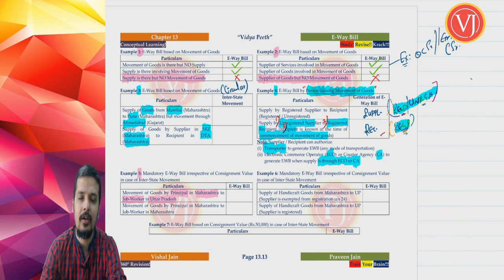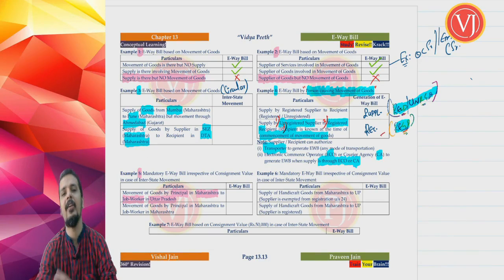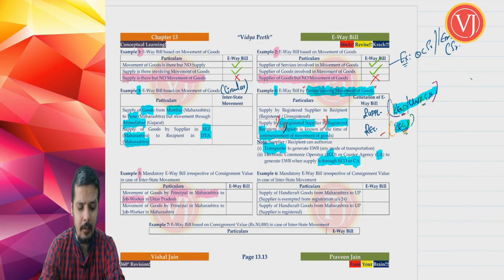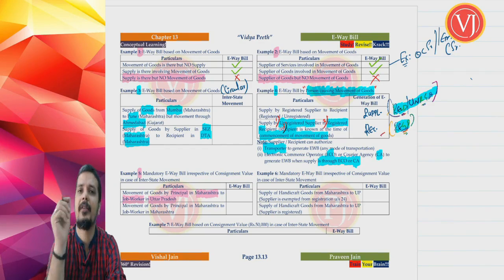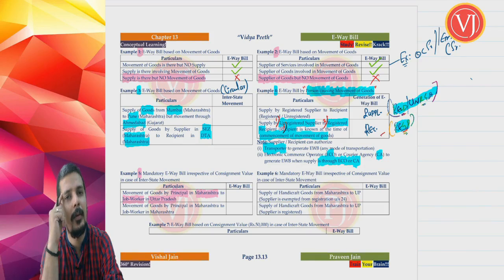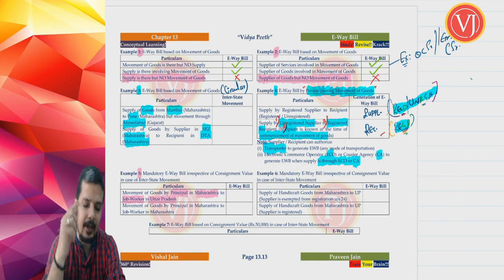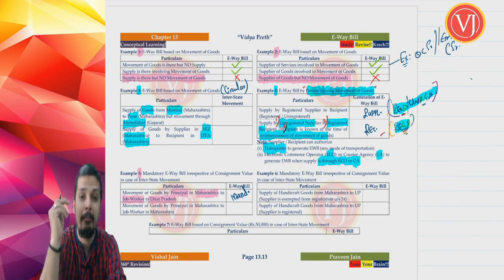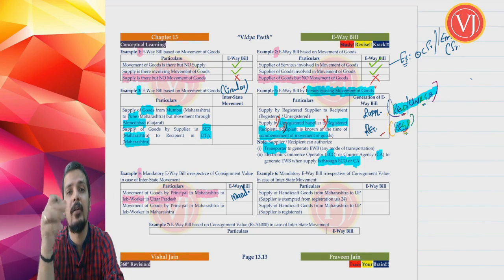Now, mandatory e-waybill is there only in two cases. The first case is explained in example number 5. If you are talking about movement of goods by principal in one state to job worker in another state, it is mandatory e-waybill. It is mandatory. Forget about the value of the goods involved.